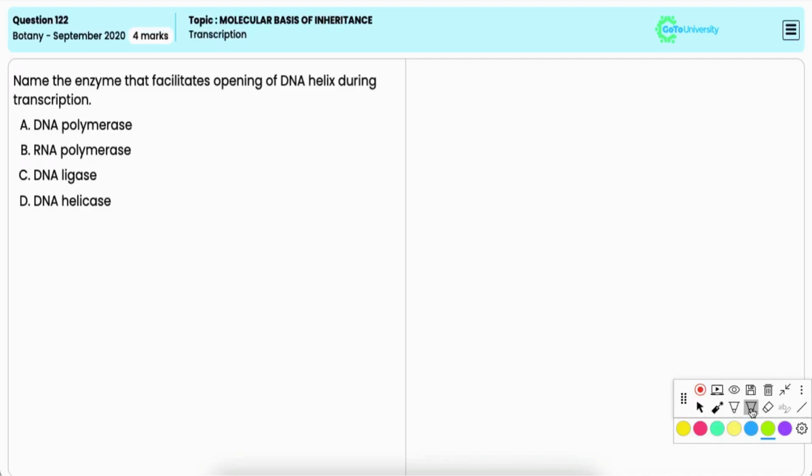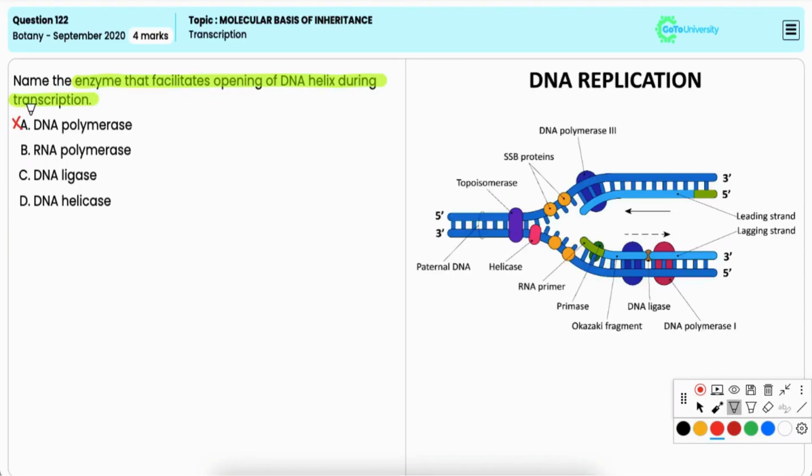In this question, you have to identify the enzyme that facilitates opening of the DNA helix during transcription. Option A, DNA polymerase. This is incorrect because DNA polymerase is responsible for synthesizing DNA during DNA replication and not transcription, and it does not open the DNA helix.